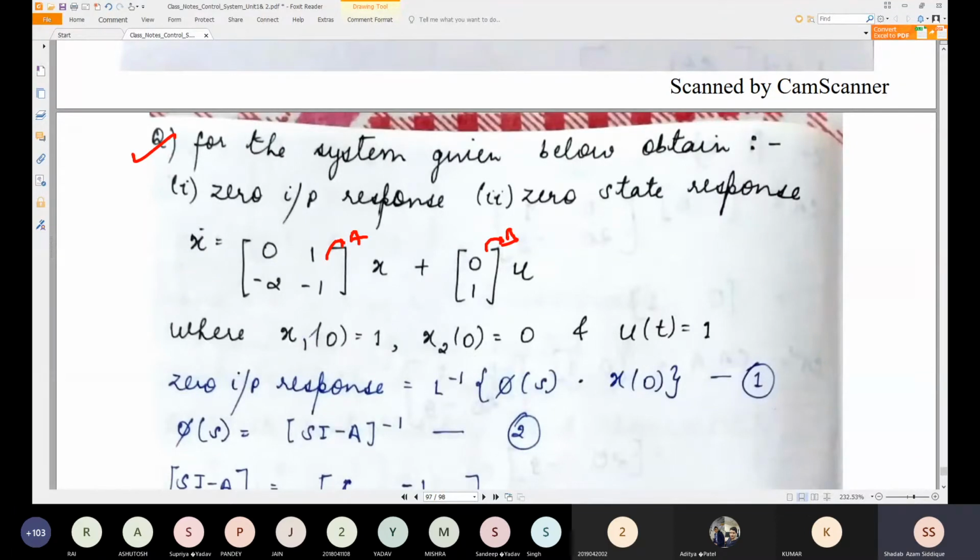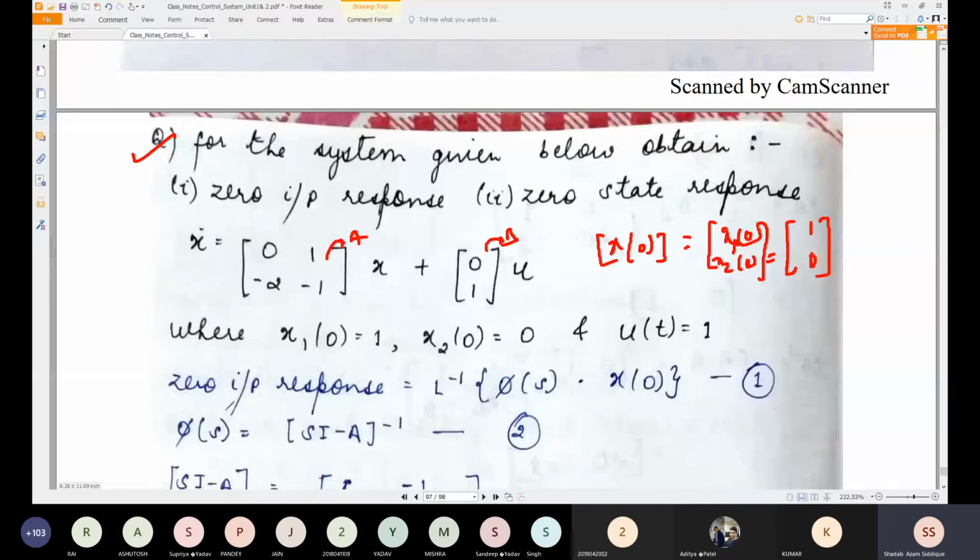Now you can see here it is given as the initial condition: x1 of 0 is equal to 1 and x2 of 0 is equal to 0. So you can write the x of 0 matrix in terms of x1 of 0 and x2 of 0, and this matrix can be written as 1 and 0, with u of t equal to 1 for t greater than 0.